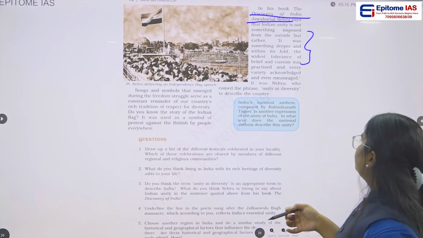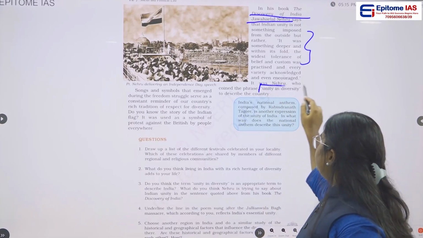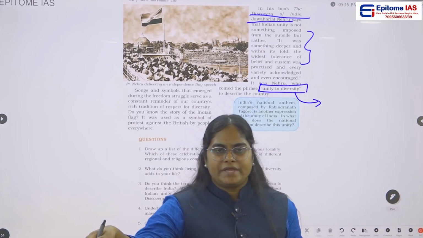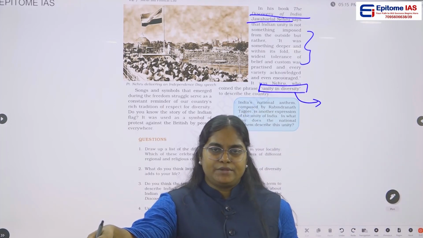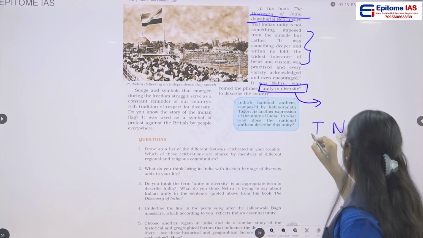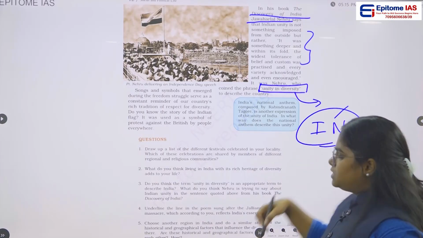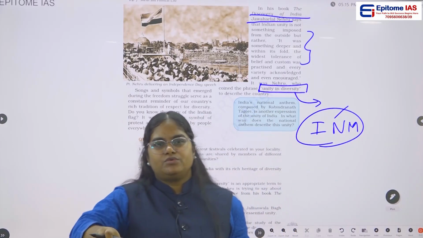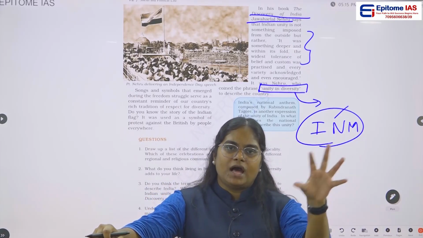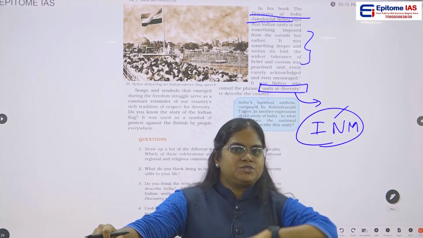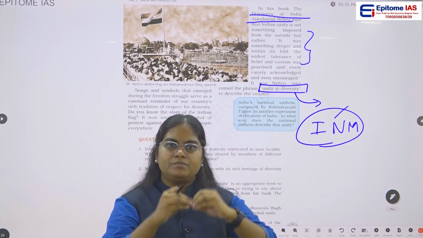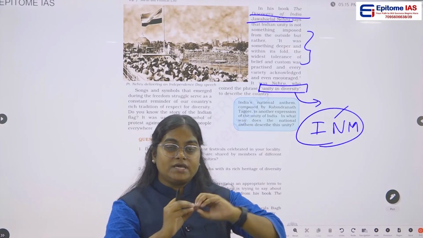And this particular term, unity in diversity, was also introduced or coined by Jawaharlal Nehru. And if you see the Indian national movement, it is a good example of showing the unity in diversity. People belonging to different religions, different castes, poor people, rich people, different economic backgrounds, all these people came together and fought against the British.